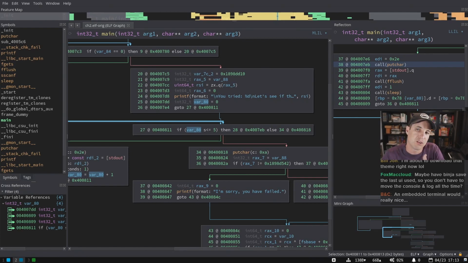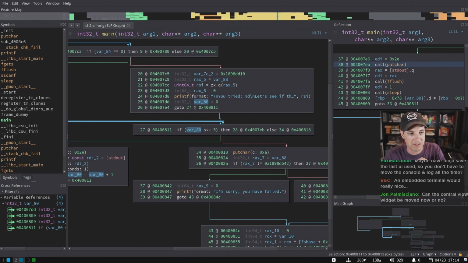Yeah, we've got a long-running issue for a terminal. The nice thing it would offer is that it would be really nice to integrate it into the debugger, so when you're debugging an app, you could do it in a built-in integrated terminal. Ironically, the old Python prototype from 7 years ago actually had a terminal built into it because it was easy to throw together a quick Python wrapper. But we have kind of deprioritized it. It just really hasn't come up in a while. But at some point, we may circle back around.